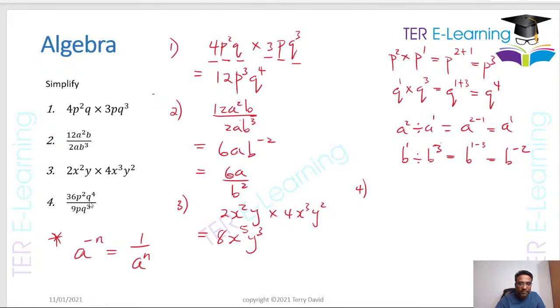Question 4 now. You want to work out 36 p squared q to the power 4 divided by 9 p cubed, right? So again, what we do first is divide the numbers. So 36 divided by 9, that's going to give me 4. We are dividing p squared by p cubed. So if we subtract the indices, it'll be 2 minus 3. And then in terms of q now, q to the fourth divided by q cubed. You subtract the indices. So you're going to get 4 take away 3, which is 1. So my answer is simply 4p to the minus 1 q.